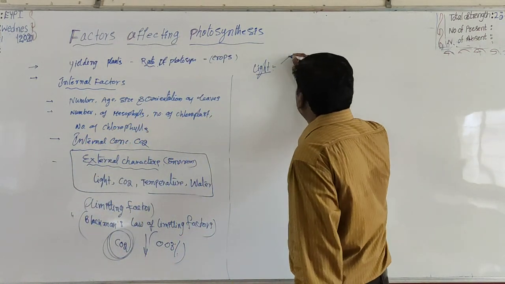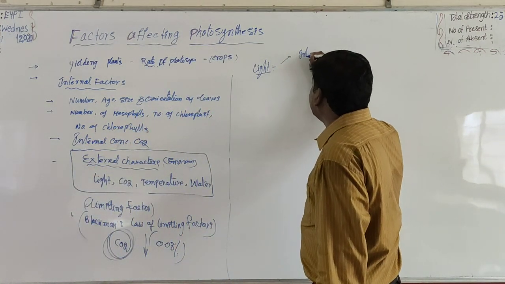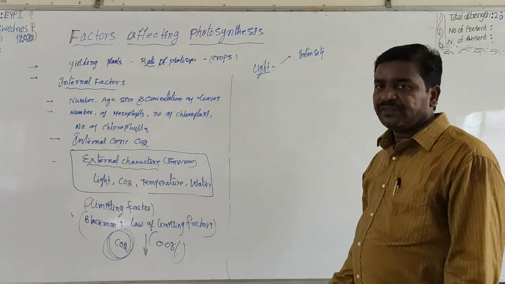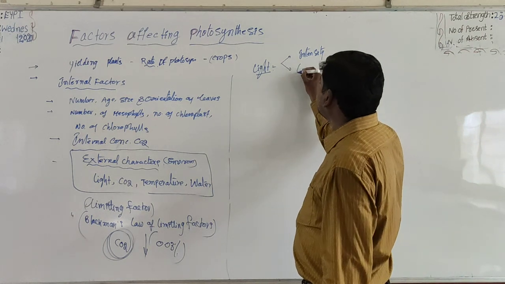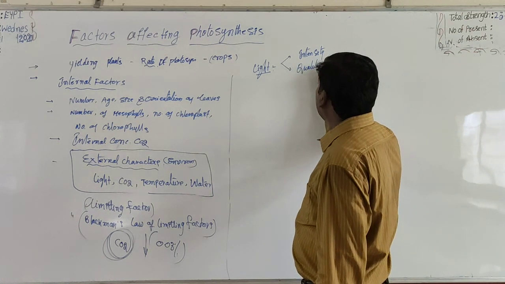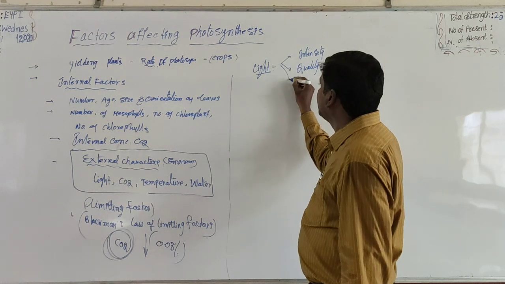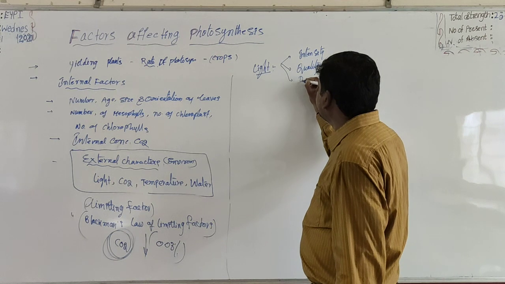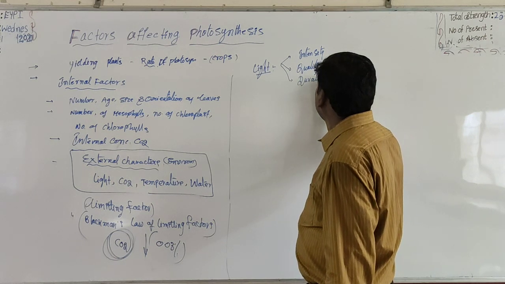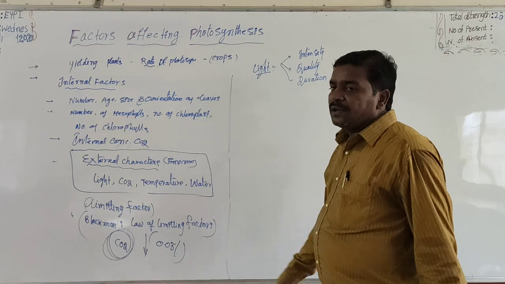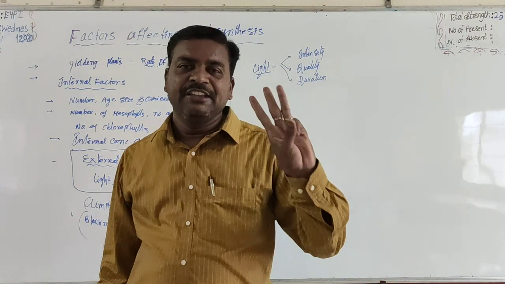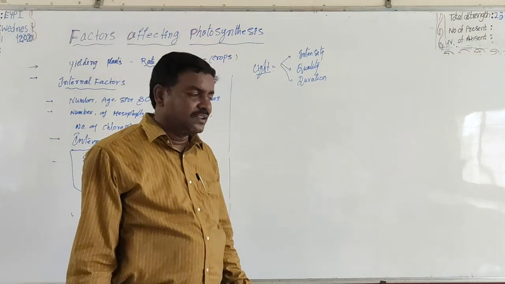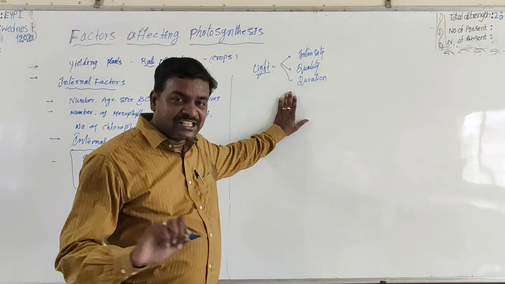One is light intensity. Two, light quality. Three, light duration.